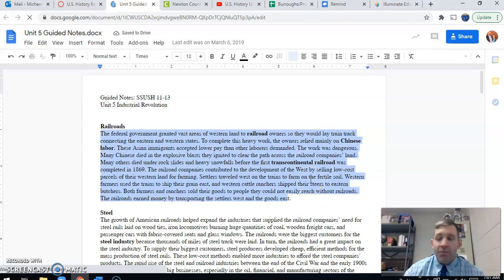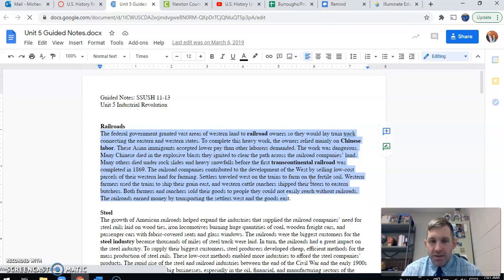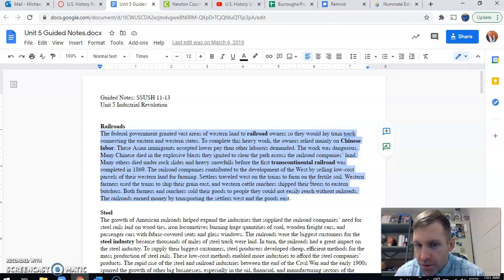Now, this is the thing that I would suggest: copy and paste this document into a Microsoft Word or a Google Doc and title it notes. And then you don't have to take any notes in this unit. You can just highlight them as we talk about them. Again, if you're a person that needs to write stuff down to remember it or needs to type notes up, then by all means, when we talk about information, write it and type it. But if you're a person that just wants to read it to study, follow along with it while we discuss it, these notes are here for you. You can just copy and paste them.